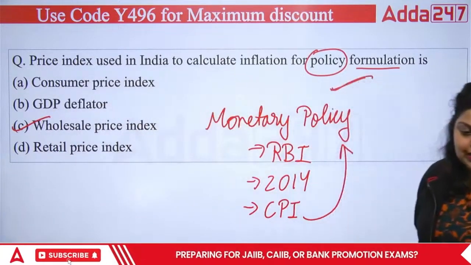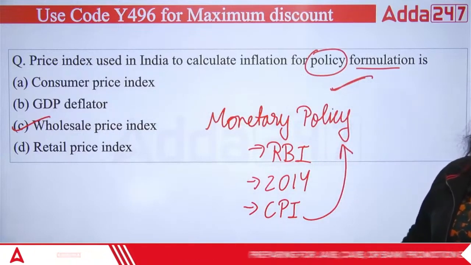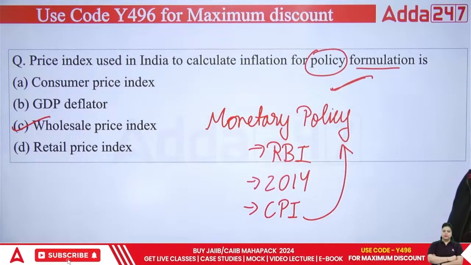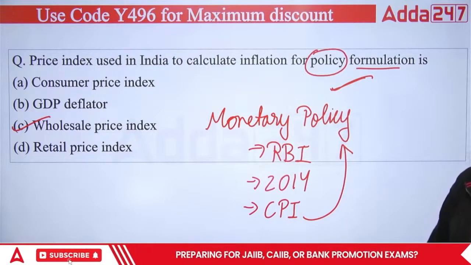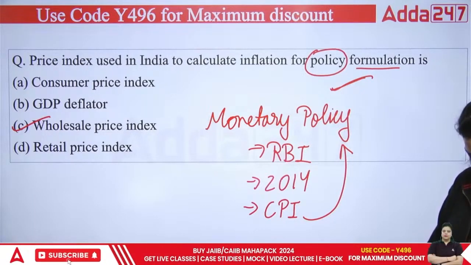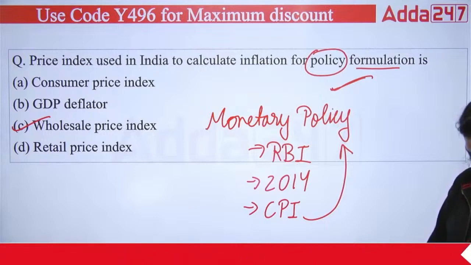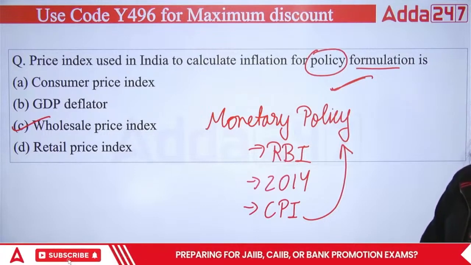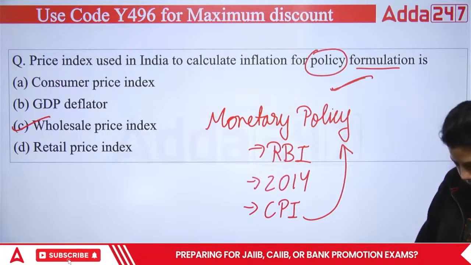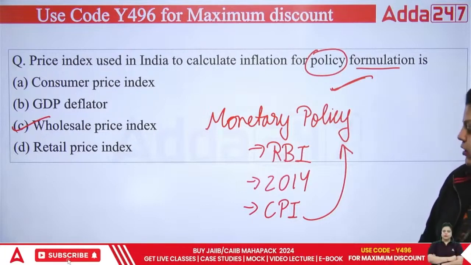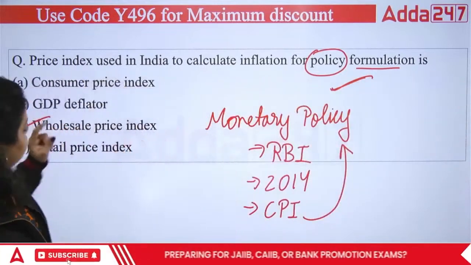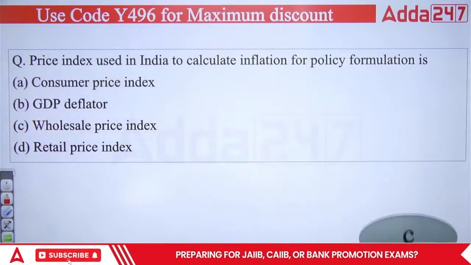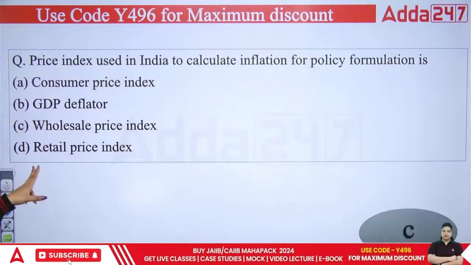Okay, so the monetary policy formulation will be done by Reserve Bank of India on the basis of studying what is actually going on in the consumer market. It means in the retail market. Okay, so this has been adopted by RBI since 2014. Your right answer will be simply wholesale price index here, but for monetary policy it has been changed. Now it is CPI. So right answer there is C.